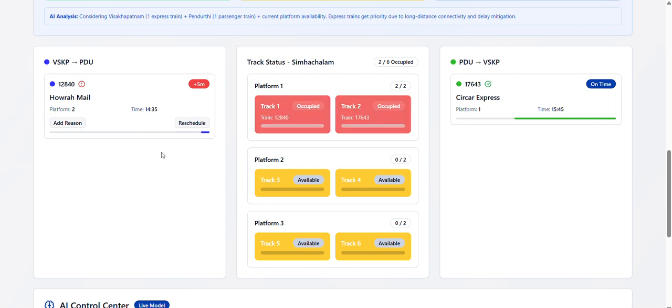On the left of this, you can find the list of trains which are coming from Vishakhapatnam to Pendurti. And on the right, you can find trains which are coming from Pendurti to Vishakhapatnam. And for Howrah Mail, you can see here plus 5 M in red color. That means the Howrah Mail train is delayed by 5 minutes, so it is shown in red color.